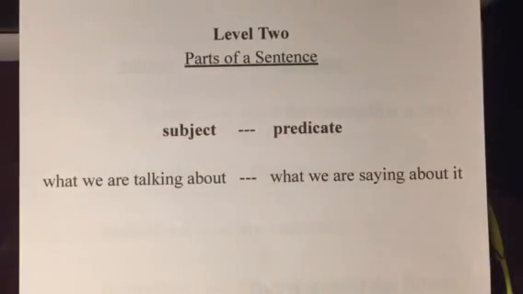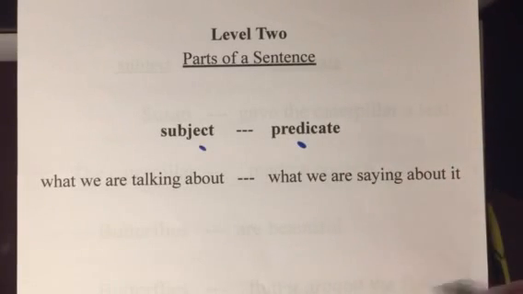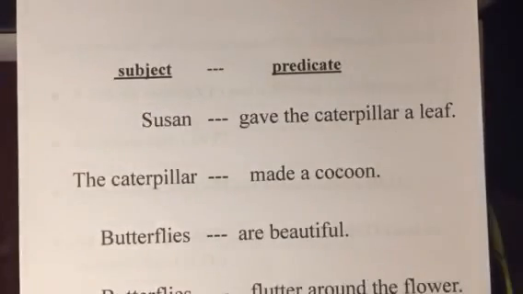Hi everybody, today we are going to review Level 2 sentence analysis, parts of a sentence. So the two parts of a sentence are the subject and the predicate. The subject is what we're talking about, and the predicate is what we're saying about it.